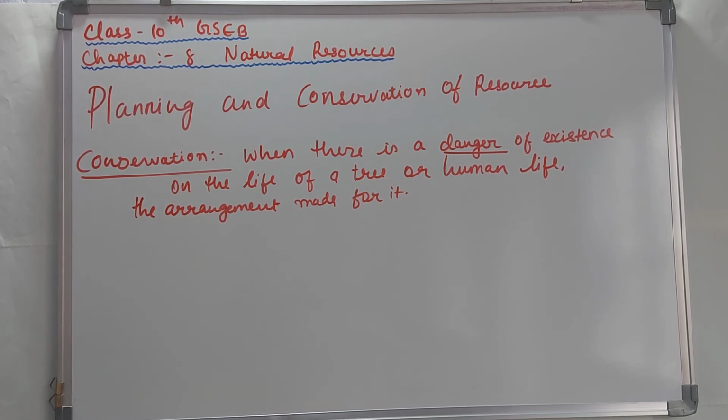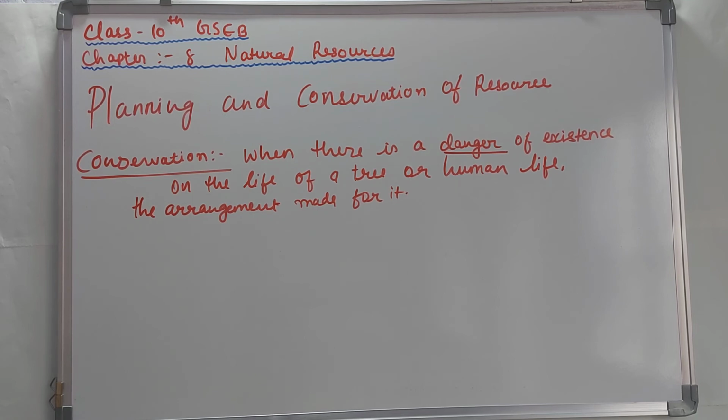Using it with care so that our wants are fulfilled as well as the wants of the future are also fulfilled. So we should use resources, we must use them, we are using them. No one is telling us not to, but we should use them in such a manner that the future generation is not harmed at any cost. So this is all about conservation. So how can we actually plan for conservation?